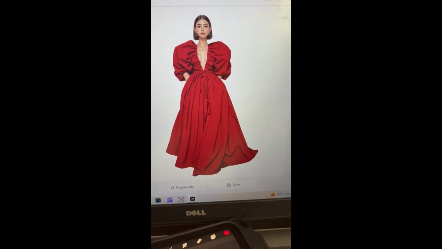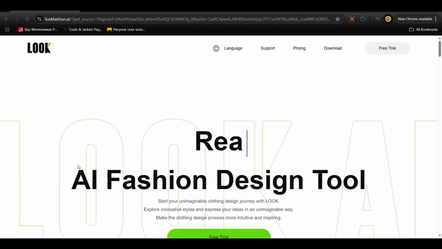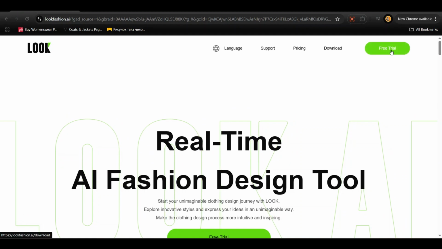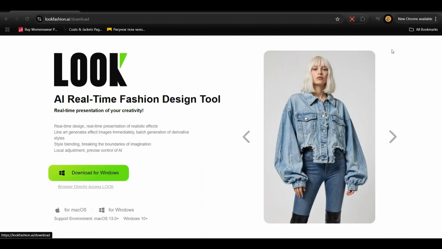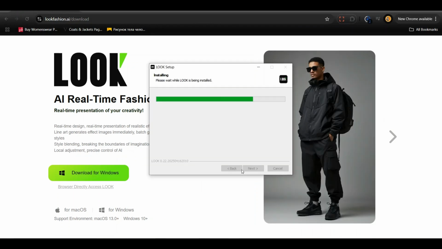First, open your browser and go to lookfashion.ai. Click Free Trial in the upper right corner of the official website. Now click the download button on the left for your system. This works on Mac and Windows.